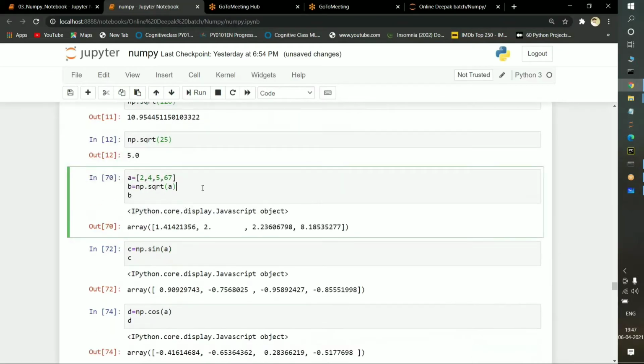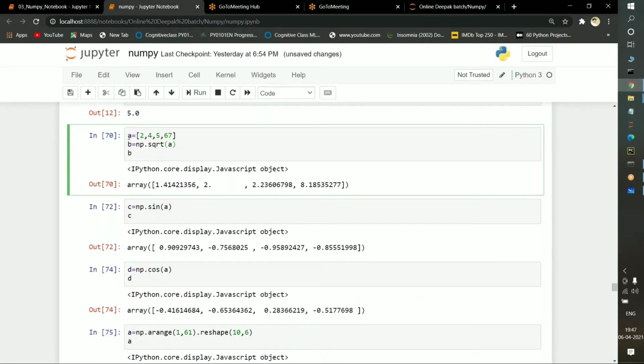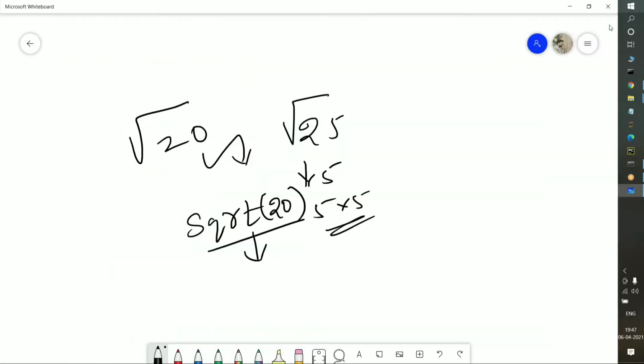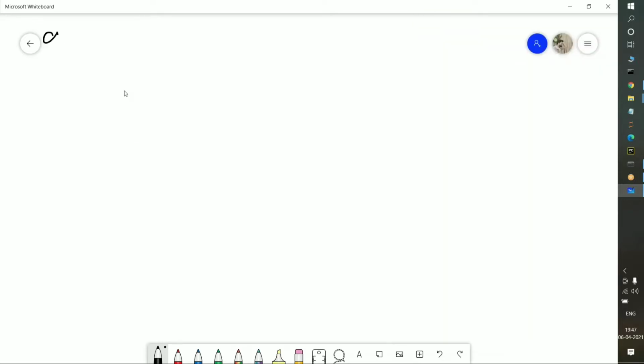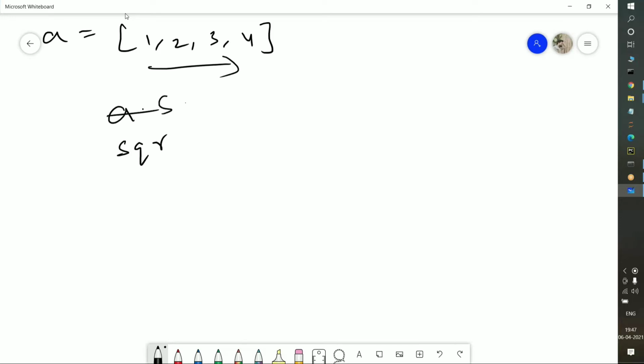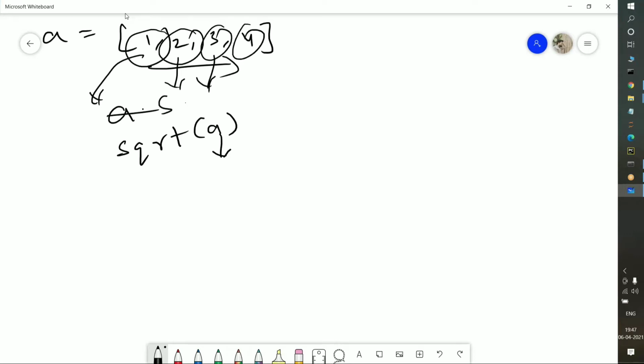Now here, what I am doing is passing a list. For the theoretical part, I will take a list here: A is equal to 1, 2, 3, 4. Now I am applying square root to each element. I am applying A dot square root, or otherwise square root of A. What is it going to do? It is going to find the square root of 1, the square root of 2, and 3 as well as 4.